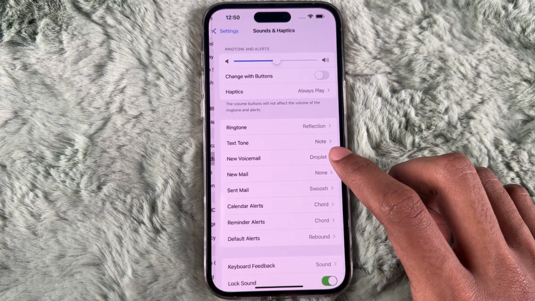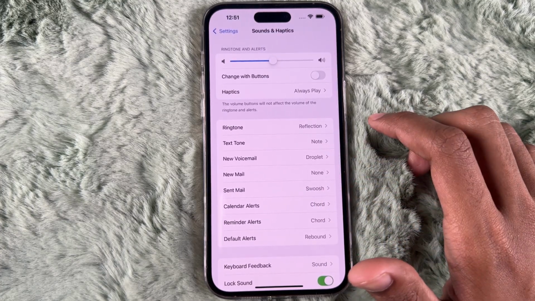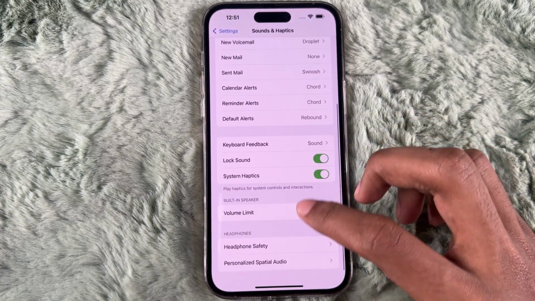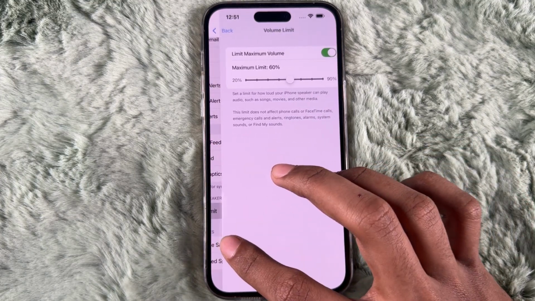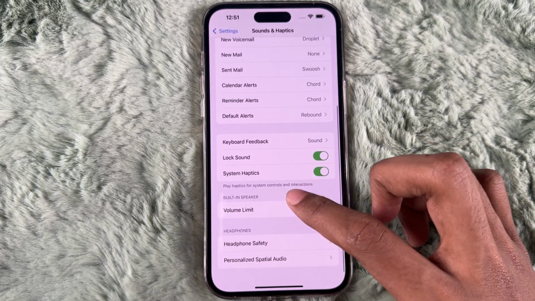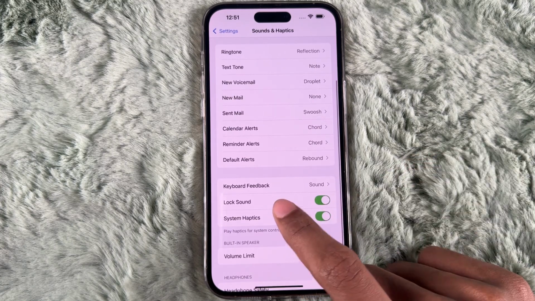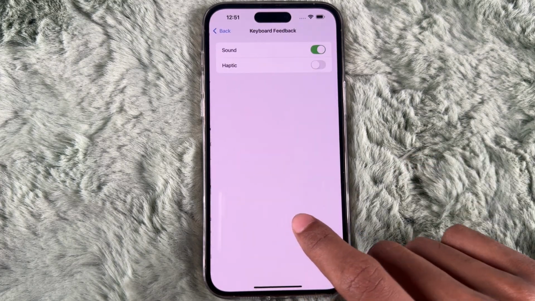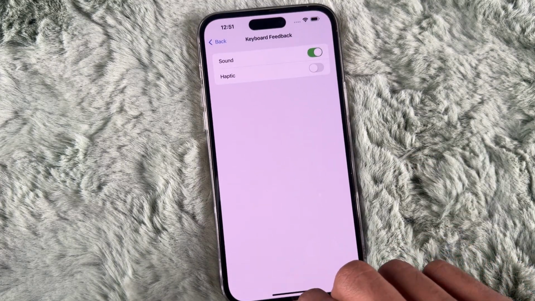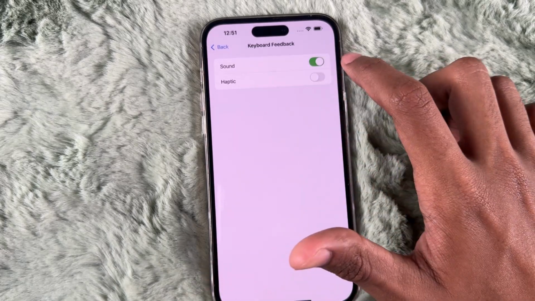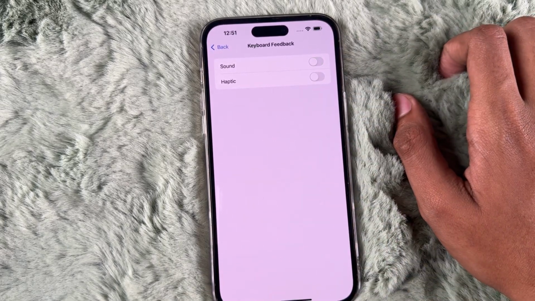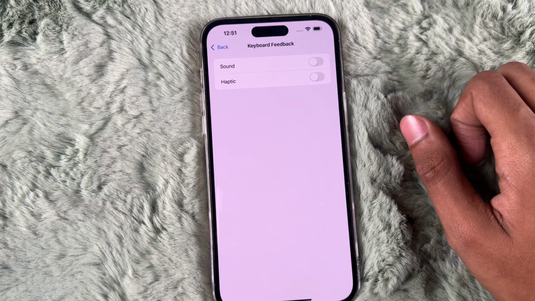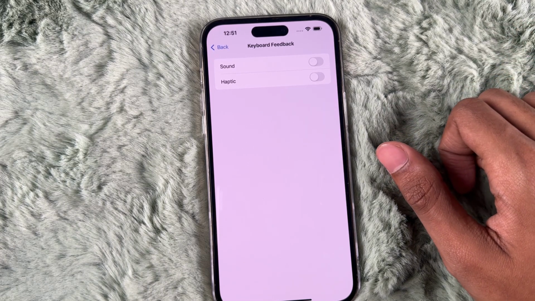Tap on this option and then scroll down again and tap on Volume Limit and customize your volume limit as you want. Click on this keyboard feedback option and turn off this option called sound. As you can see, mine is turned on. Just turn it off and that's it. Now your keyboard sound is turned off. This is as simple as that.